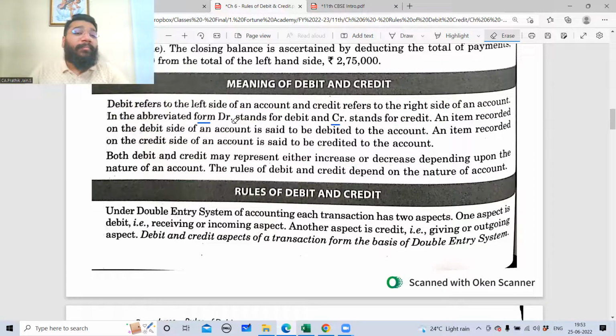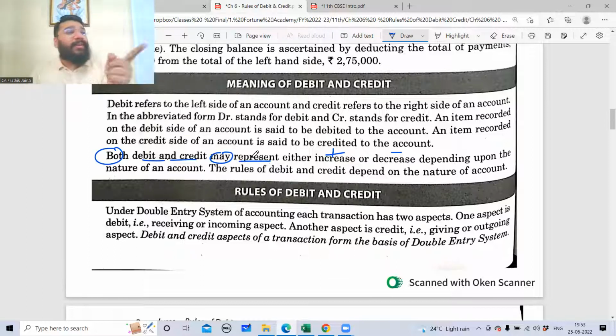Increase means what? Plus. To increase something, what will I do? In mathematics form, add. To increase something, I will add. To decrease something, I will minus. So look at the statement. It says that both debit and credit may represent either increase or decrease, which means what? Debit can be both plus and minus. Credit can be both plus and minus, depending upon the nature of account.